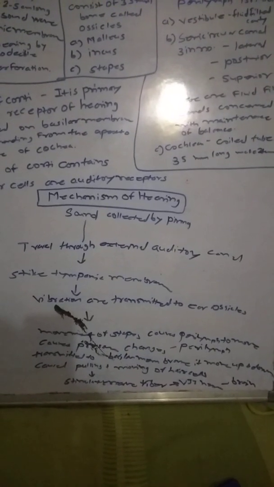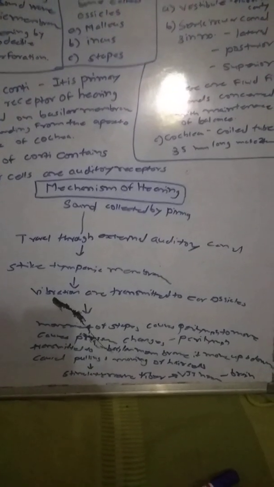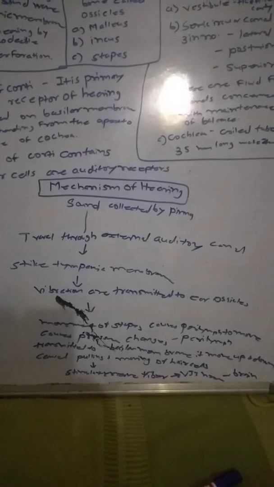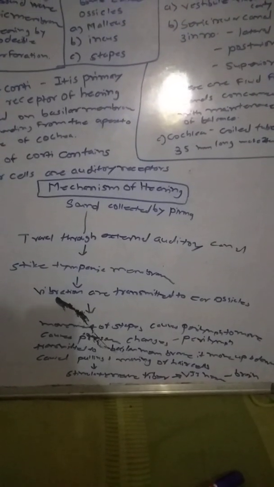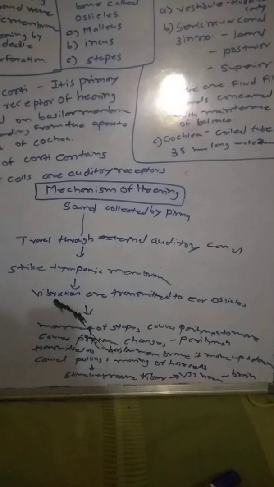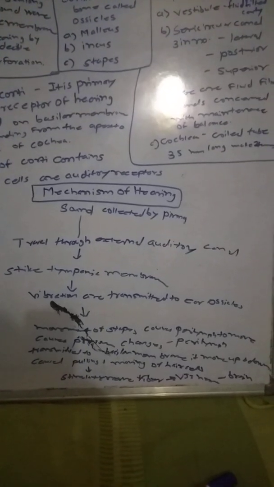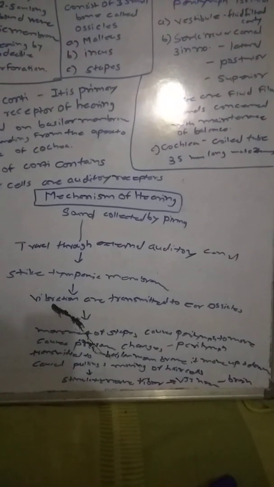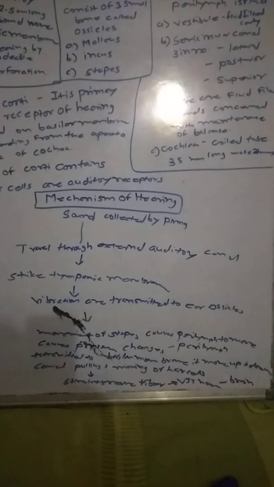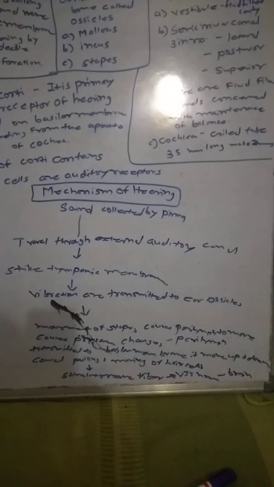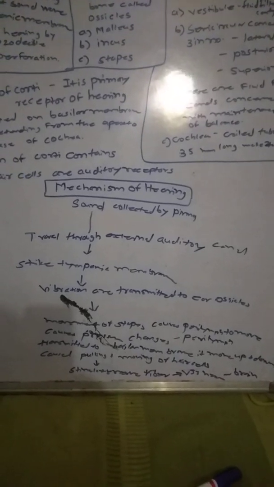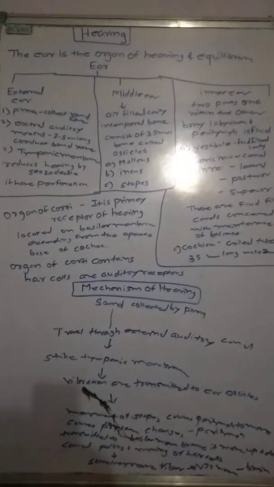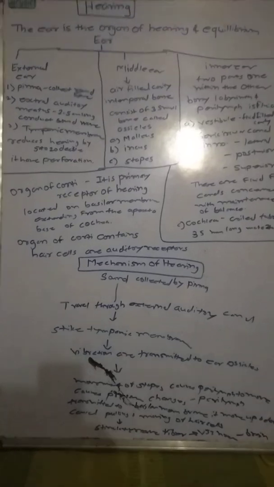The basilar membrane moves up and down and causes pulling and moving of the hair cells, which are part of the organ of Corti in the cochlea. Movement of the hair cells stimulates the seventh nerve, and sound goes towards the brain. This is how the mechanism of hearing takes place, and that is the information about the ear.